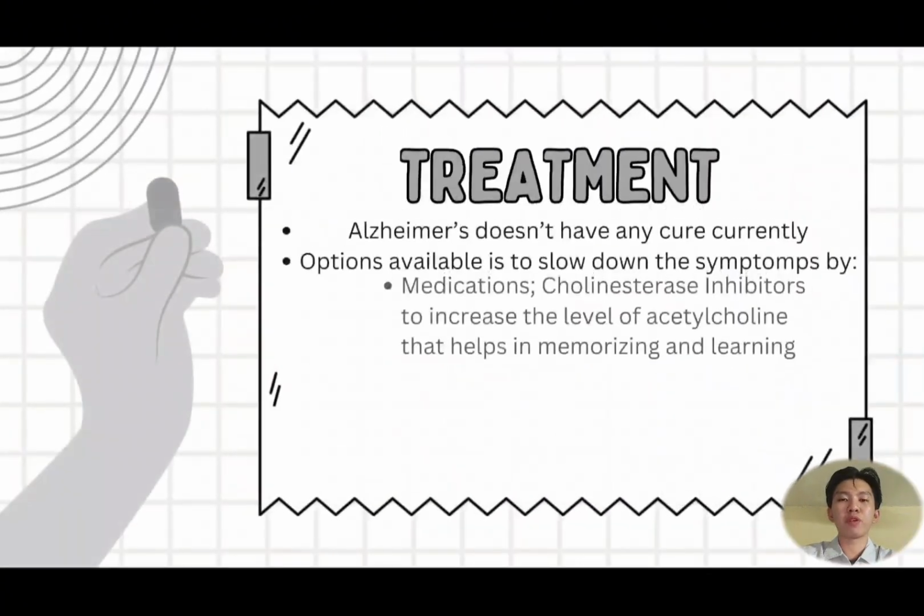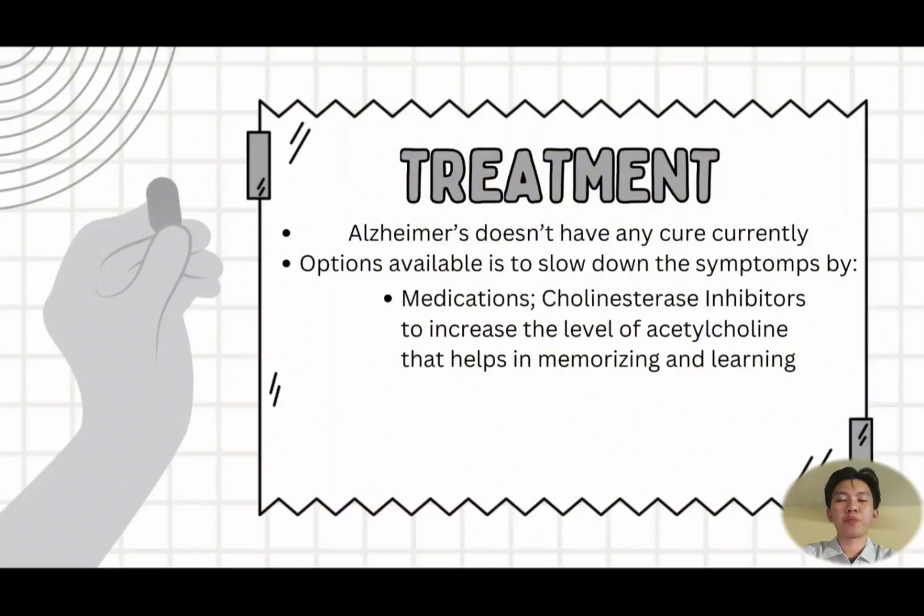As for the treatment for Alzheimer's disease, we actually don't have any definitive cure with our current technology, but there are options available to slow down the symptoms, and one of them is to use medications. For example, we can use cholinesterase inhibitors to increase the level of acetylcholine that helps in memorizing and learning.